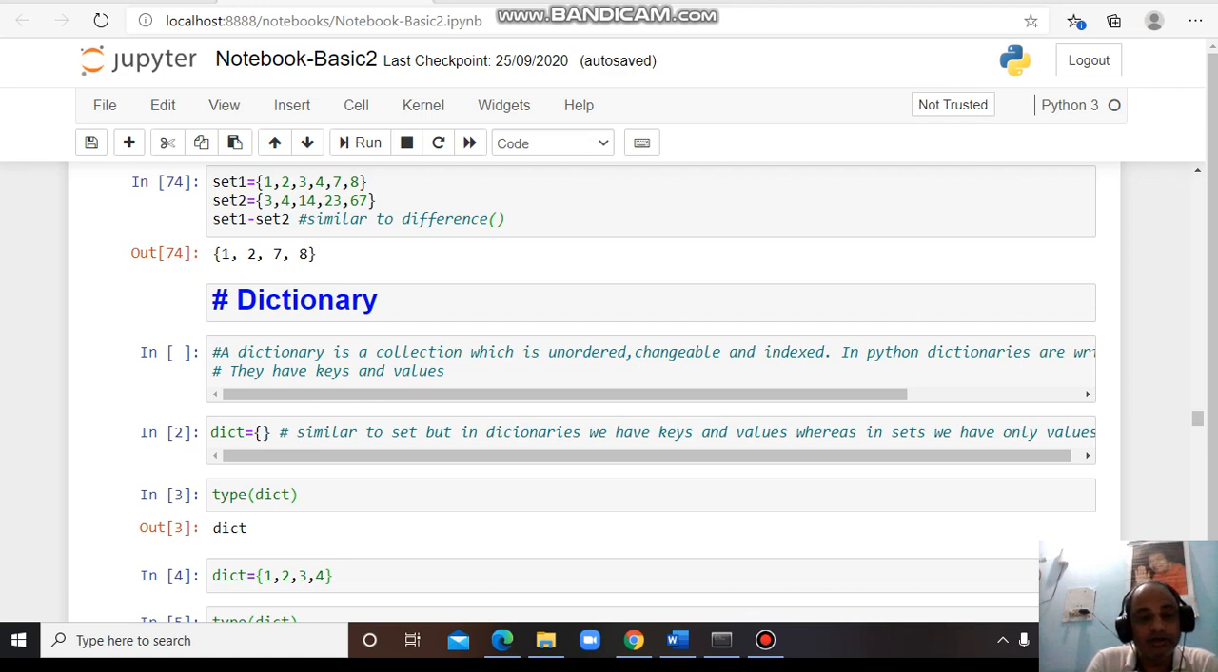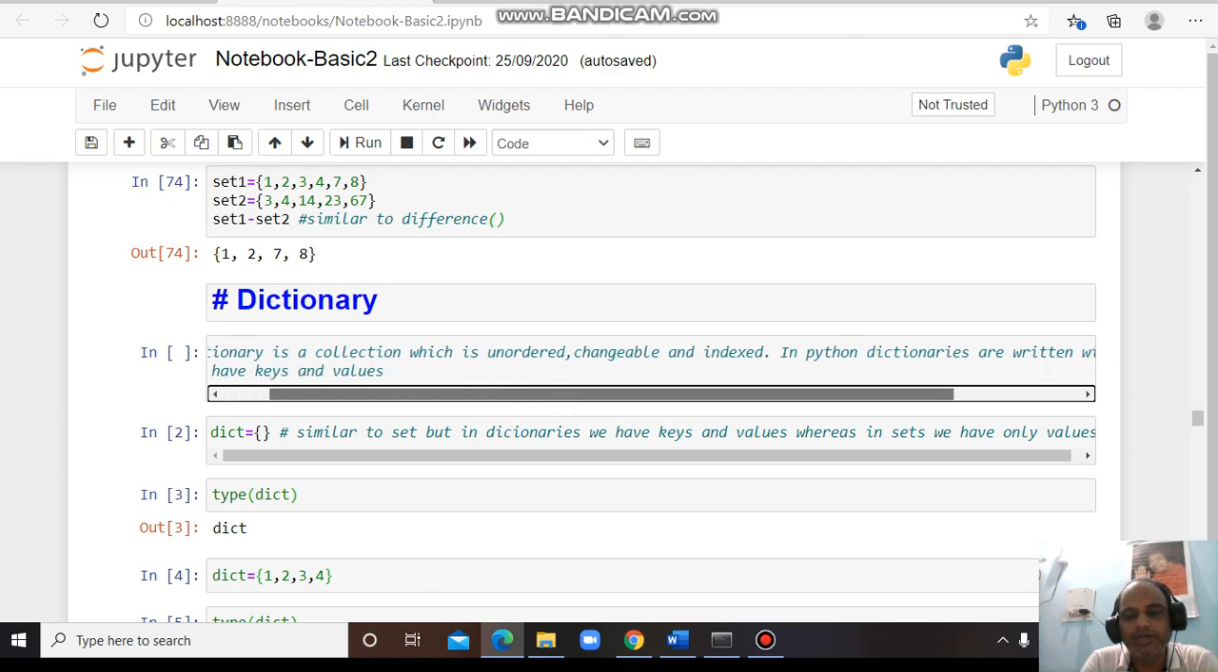But the most important difference is that in set we cannot index. We cannot use the index. We can see the values only. We cannot do indexing, but in dictionary you can do indexing as well. So dictionary is a collection which is unordered, changeable and indexed.